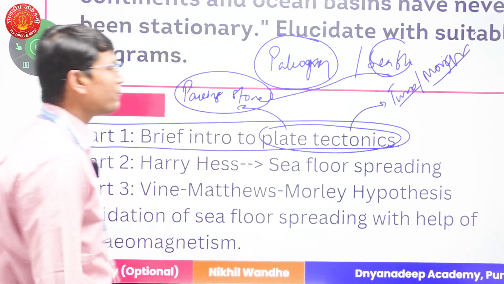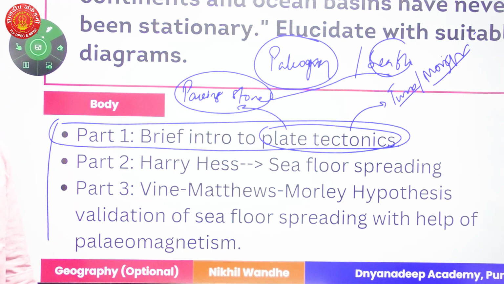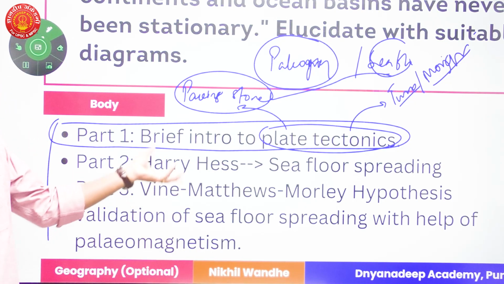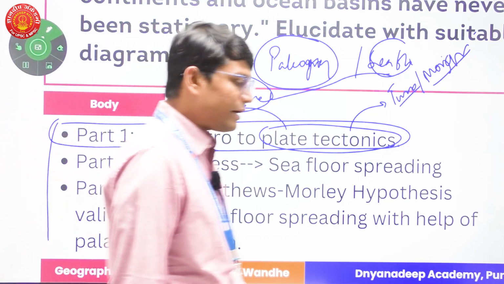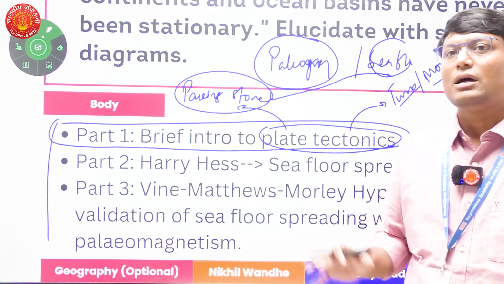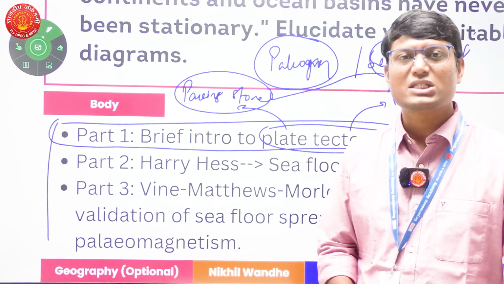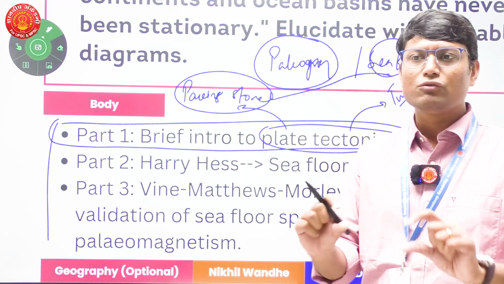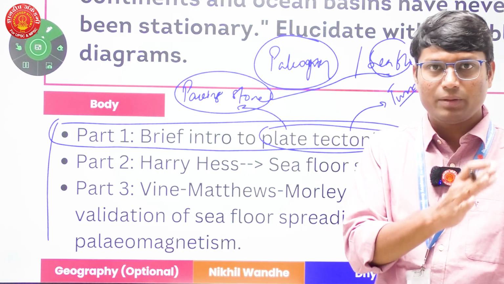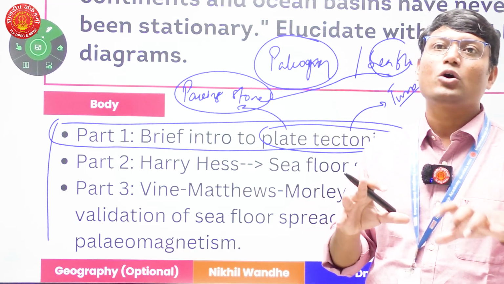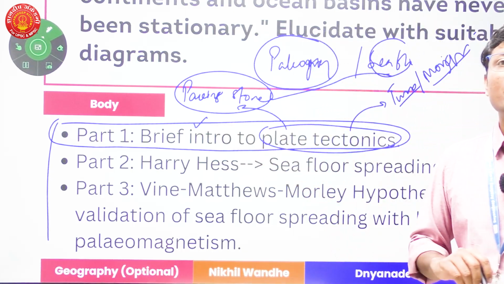With the help of the paving stone hypothesis, we conclude a theory such as plate tectonic theory, or you can write how Le Pichon, Morgan and others came up and collected all the pieces of the puzzle and presented plate tectonic theory. We suggested that there is something called a plate. The crustal surface of the earth is divided into plates, and these plates are in constant motion. So that is a brief introduction of plate tectonic theory.